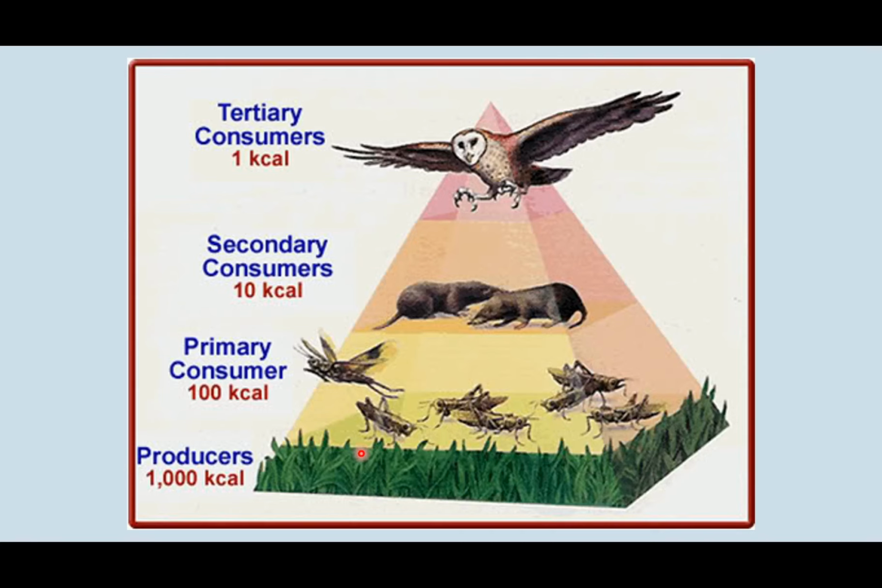Here we just see another example. So again, we have our producers down here. They're at 1,000 in terms of energy. And then we have the primary consumers. So they get, again, 100 or 10% of that. The secondary consumers get 10% of that 100. And the tertiary consumers get 10% of this 10. So again, it decreases at every level because those organisms need the 90% to keep themselves alive, or it's lost as heat or whatnot.